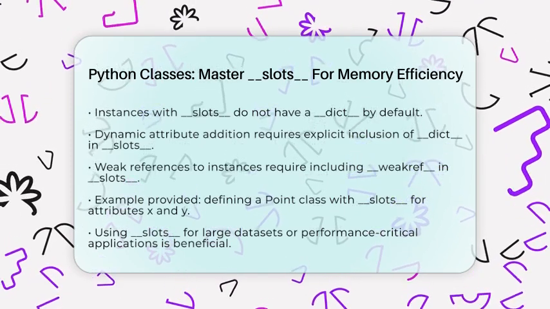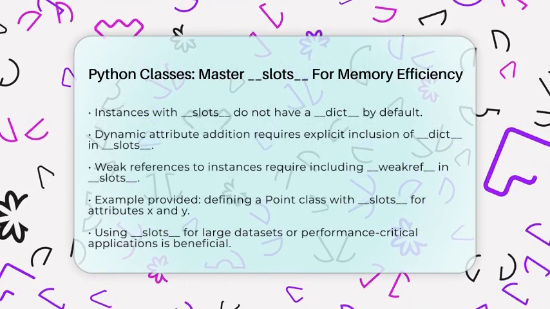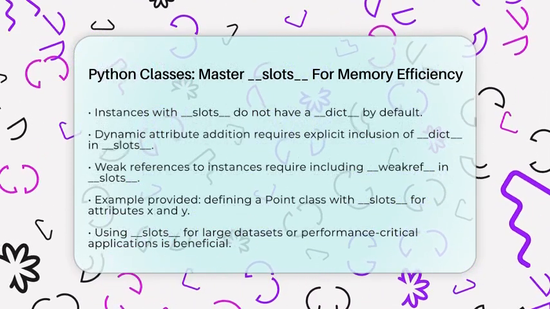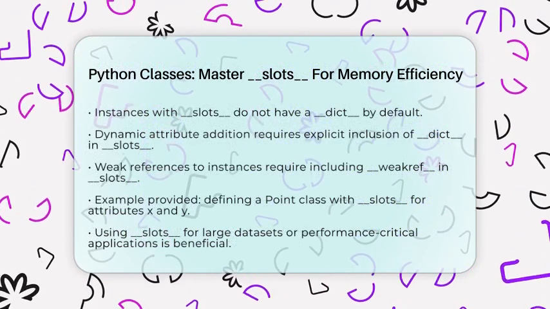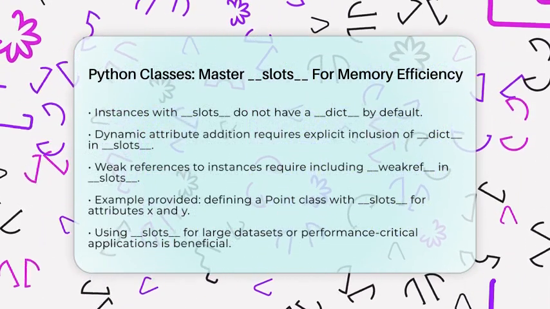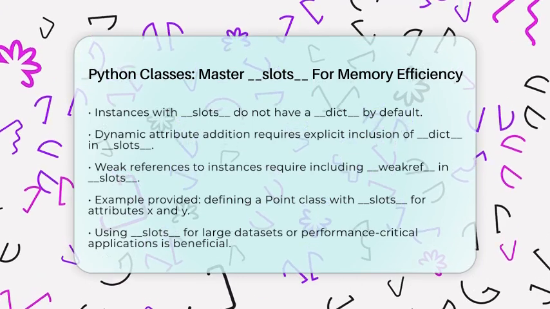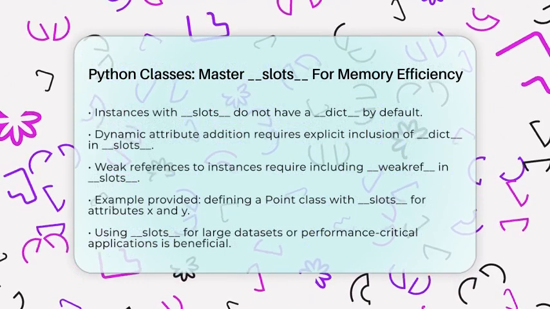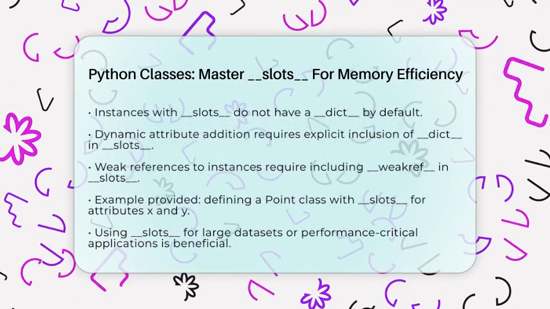In summary, mastering slots in Python classes is a great way to write memory-efficient, object-oriented programs. It helps you manage attributes more explicitly while optimizing how your program uses resources. If you are working with many instances, consider using slots to improve your program's performance and memory usage.